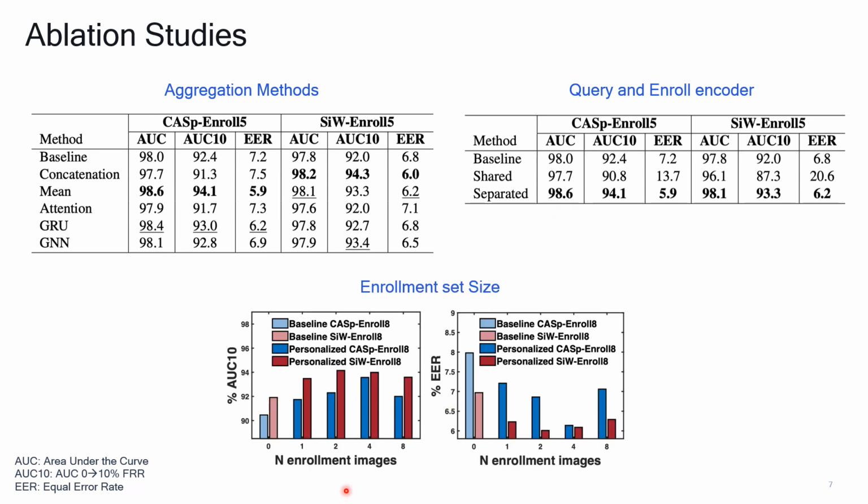To conclude, we also observe that having multiple images per enrollment set is beneficial for anti-spoofing, as they provide more information about the subject. In the datasets we experimented with, 2 and 4 images are enough, but we argue that the optimal hyperparameter choice depends on the variability of enrollment set images in a given dataset.